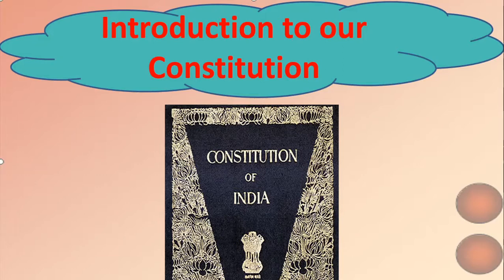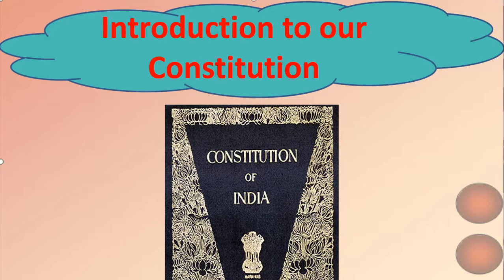In this lesson we are going to talk about how India as a country became free, and we will talk a little bit about the British rule and the number of states in our country at that particular time, and how the leaders of those times felt that there should be a system or a set of rules in place in order to run this vast country.